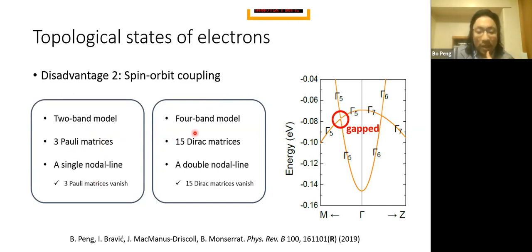When there's a spin-orbit coupling effect, we need to consider a four-band model. That means we need 15 Dirac matrices to vanish at the same time to have a nodal line. So here in our lead oxide paper, we find that the system is gapped because of spin-orbit coupling. And on the other high symmetry line, there's a certain screw symmetry that protects this band crossing, but that's another story.